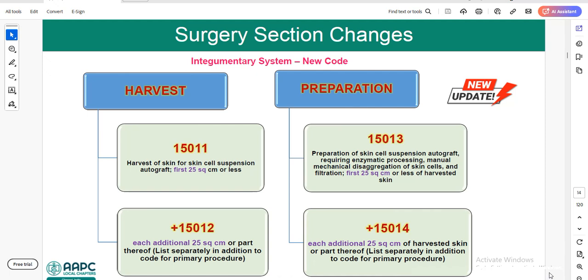If you see the code description of 15013, it is telling us preparation of skin cell suspension autograft requiring enzymatic processing, manual mechanical disaggregation of skin cells and filtration. So this preparation includes all the steps. So 15013 is for the first 25 square centimeters and 15014 is for each additional 25 square centimeters of harvested skin.